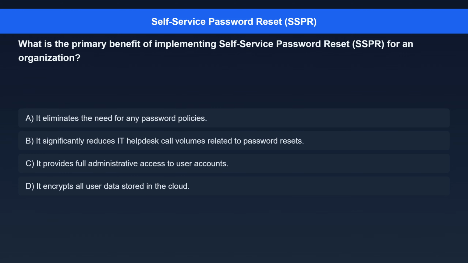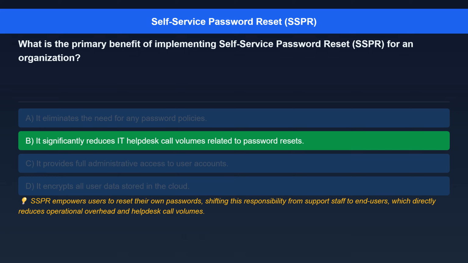Question 7. What is the primary benefit of implementing self-service password reset, SSPR, for an organization? Option A, it eliminates the need for any password policies. Option B, it significantly reduces IT help desk call volumes related to password resets. Option C, it provides full administrative access to user accounts. Option D, it encrypts all user data stored in the cloud.